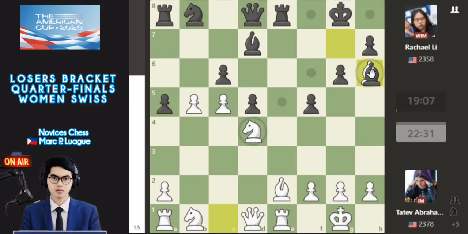So if the bishop captures here, and also knight c3 here first, it means later by knight c3, it needs more captured by the knight. I mean, bishop captures with the knight here. So it means bishop captures knight. So this is a good advantage here. This is a good advantage for White here.